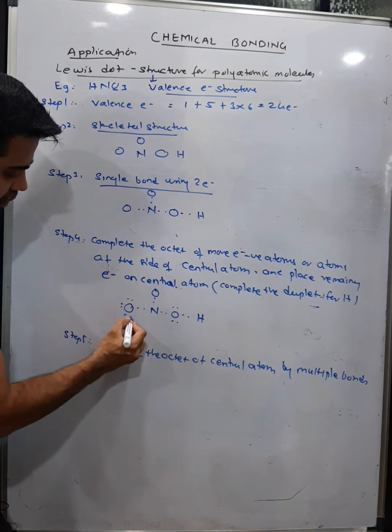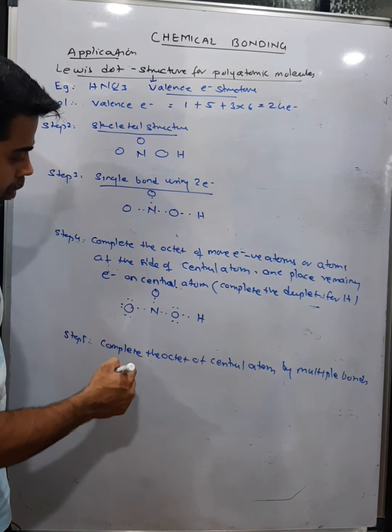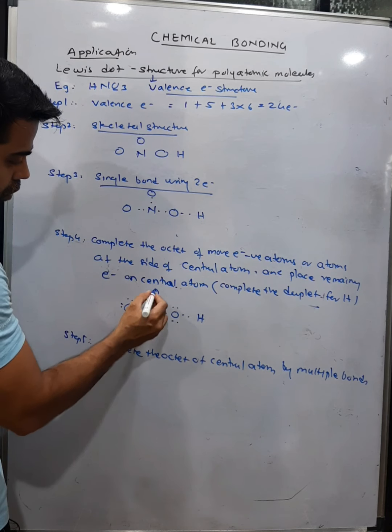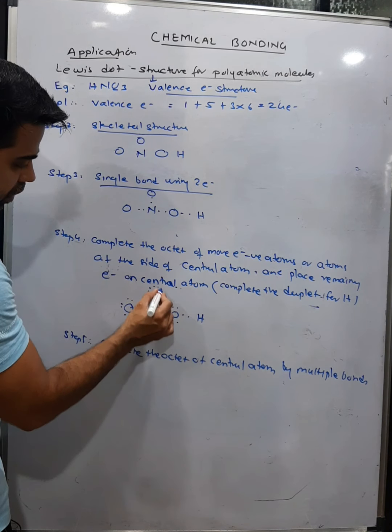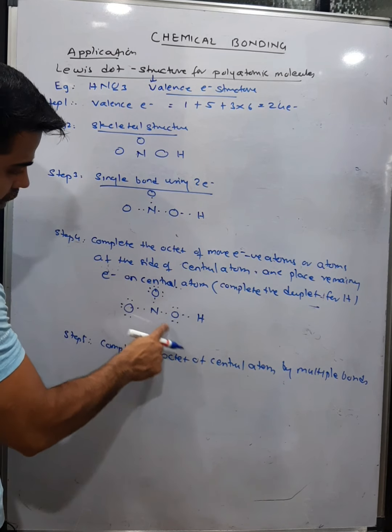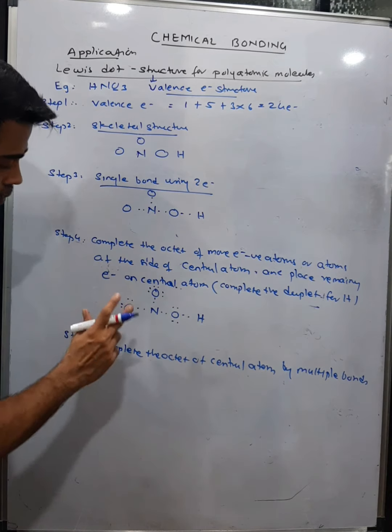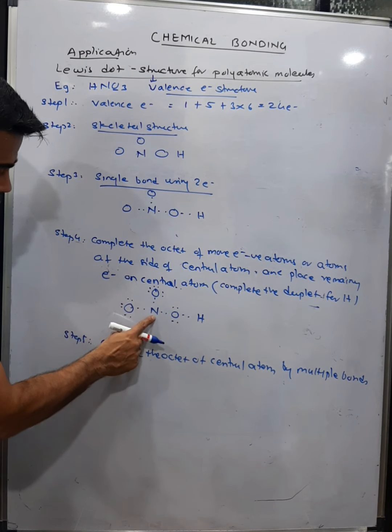And this oxygen has 2 electrons, 3 4 5 6 7 8. 8 and 8 is 16, 17, 18. Now this oxygen has 2 electrons, 1 2 3 4 5 6, again 6 electrons. Now how many have been used? This is 8, 8 and 8. 3 eights are 24. Used up, finished. But is this nitrogen's octet complete?